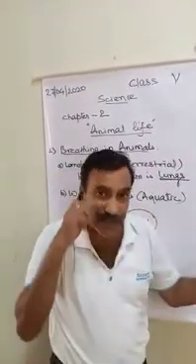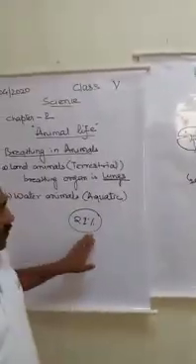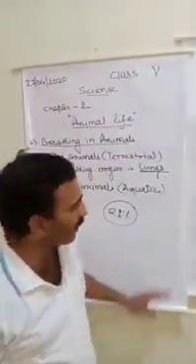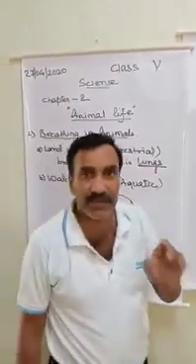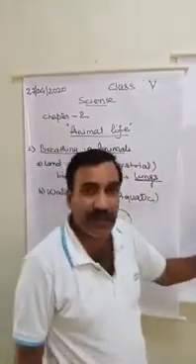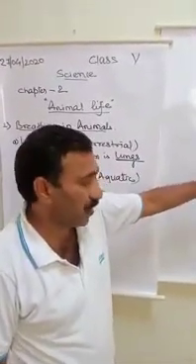But this is not the case for aquatic animals. Here the amount of oxygen is very sufficient, so we can easily breathe with the help of our nostrils. But in the case of aquatic animals, this amount of oxygen is very limited. It means very small. So the lungs are not able to absorb oxygen from this dissolved water.